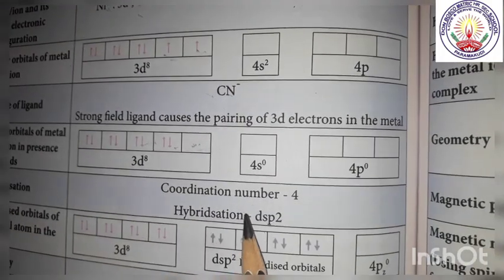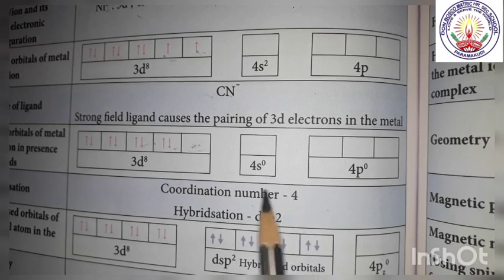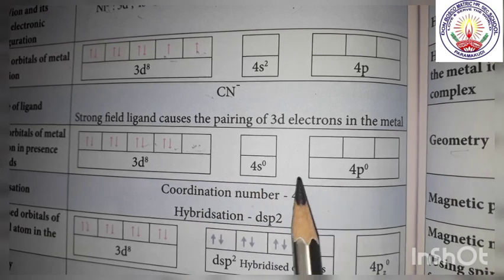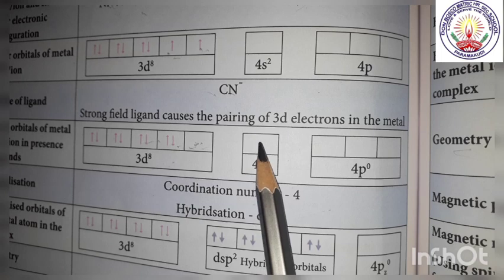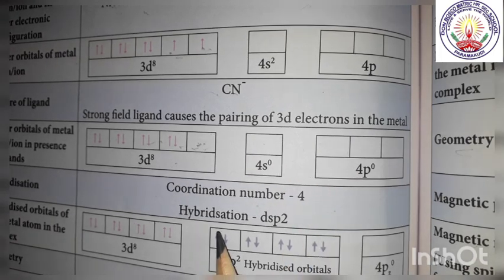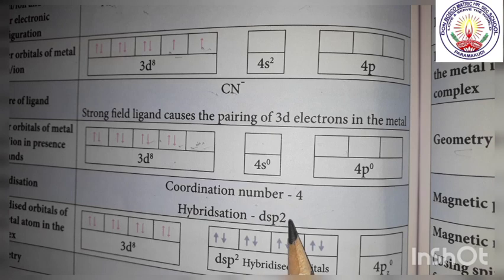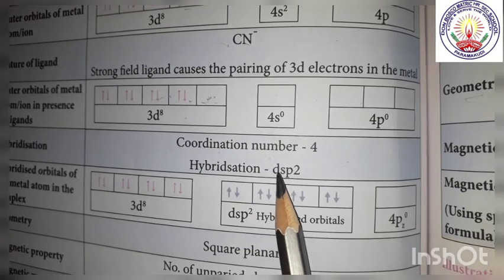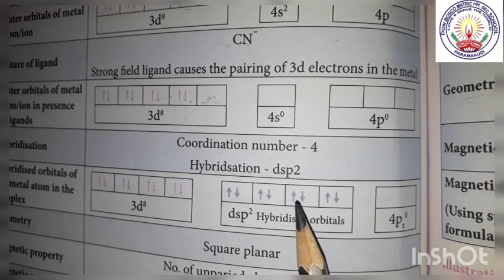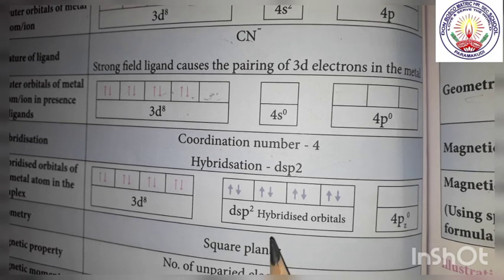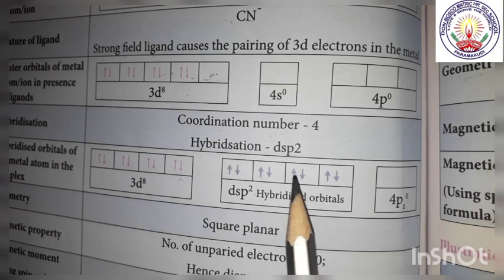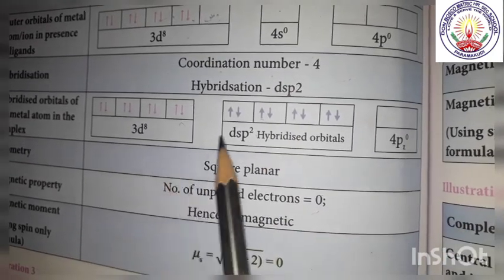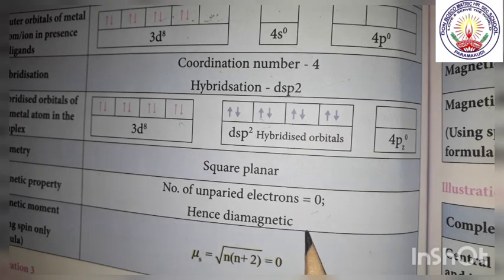Therefore it keeps 4 orbitals for hybridization. Which are the 4 orbitals? Here from d 1 orbital, from s 1 orbital, from p 2 orbitals. Therefore dsp2 hybridization. When it is a dsp2 hybridization, it is square planar. Now the number of unpaired electrons is 0, hence it is diamagnetic.